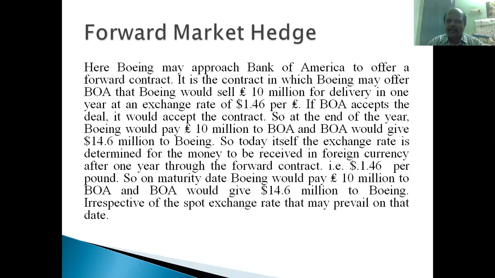So today itself, the exchange rate is determined for the money to be received in foreign currency after 1 year through this forward contract, right? That is $1.46 per pound. That is decided now itself, right? After 1 year, British Airways pays the amount, 10 million pounds, to Boeing Corporation. Boeing Corporation will have the money in pounds, but their currency is the American dollar. They want it in American dollars because British Airways has settled the amount in pounds. They have to convert this pound into dollars.